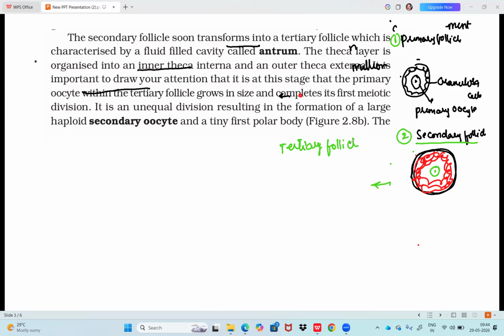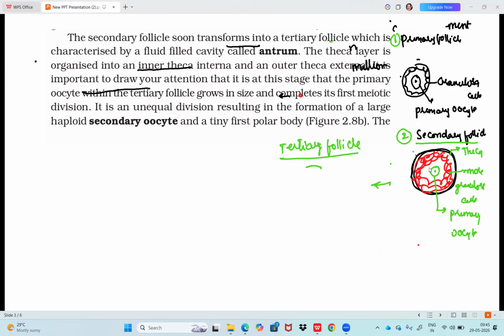Sir, how to recognize tertiary follicle? So, how do we recognize the secondary follicle? There is a theca. There are more granulosa cells. As usual, primary oocyte in the center. So now let's talk about tertiary follicle. Secondary follicle soon transforms into tertiary follicle, which is characterized by a fluid filled cavity called antrum.